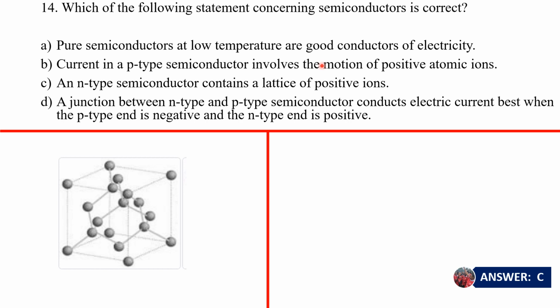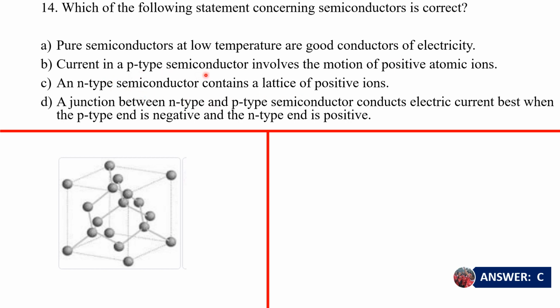So it means that their conductivity increases with temperature. Metals, on the other hand, have a positive temperature coefficient of resistance. As temperature increases, the resistance to the flow of electric current in a conductor increases. Why? Because the atomic vibrations also increase, thus reducing the mean free path of electrons. So A is off. Semiconductors at low temperature are not good conductors; instead, at high temperatures, they'll be good conductors of electricity.